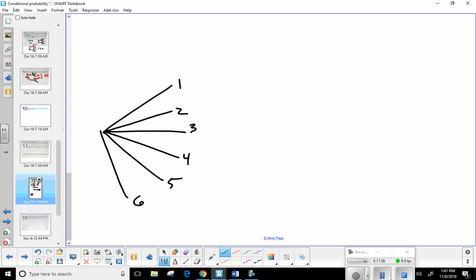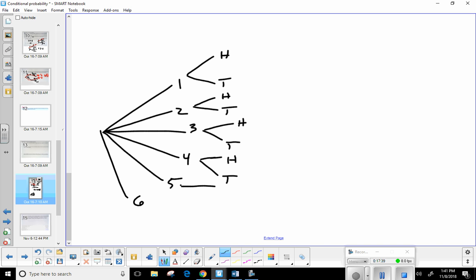And then let's go ahead and flip the coin. For each of these, no matter what comes up, I can either get a heads or tails. Heads or tails. Heads or tails. Heads or tails. Heads or tails. Heads or tails. Okay. So it's not the best looking tree diagram, but it kind of makes sense.